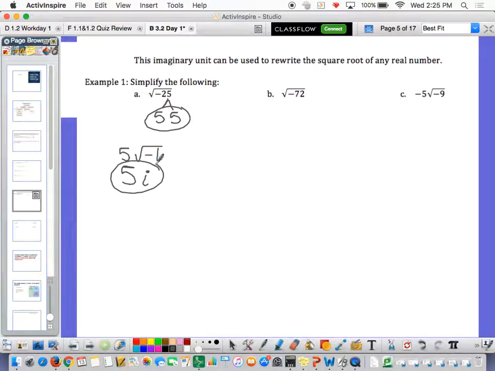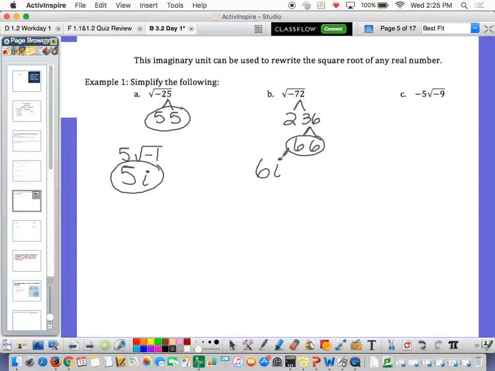Okay, on B, well, let's deal with 72 first. 72 breaks down into 2 and 36. Okay, and then 36 breaks down into 6 and 6, so we circle it. Now let's talk about the things that we can take out. We can take out a 6. At this point, if there's nothing else to take out, take out the negative. And when you take out the negative, it becomes an i.